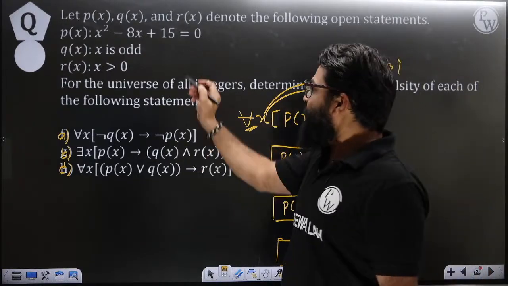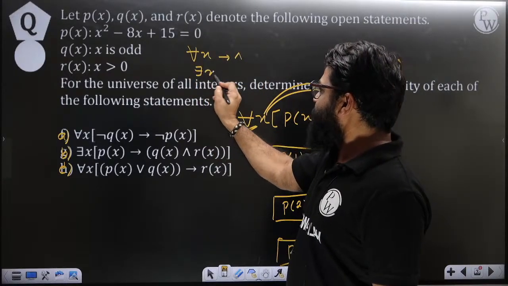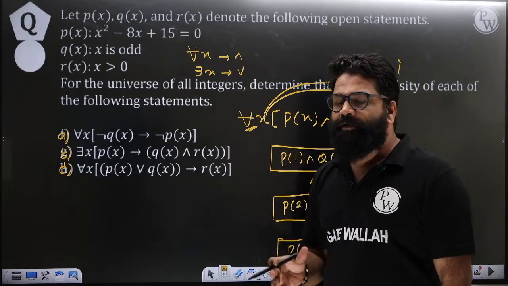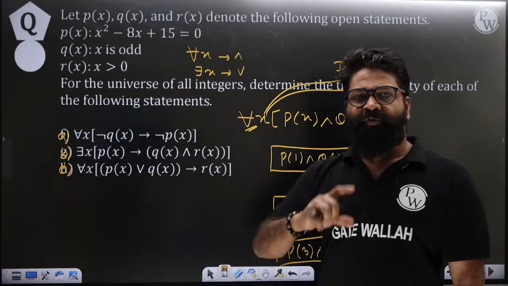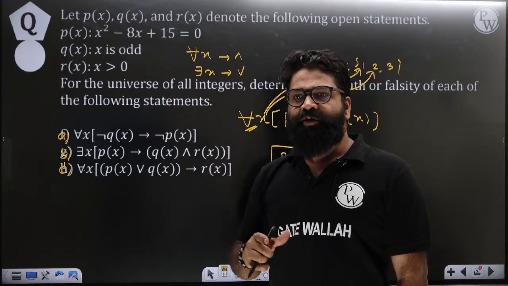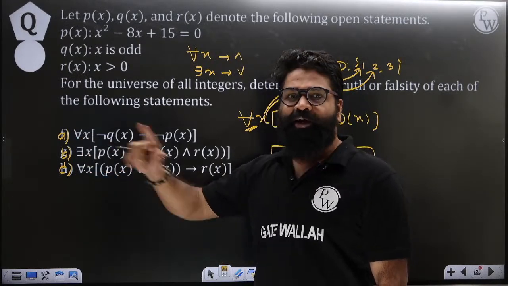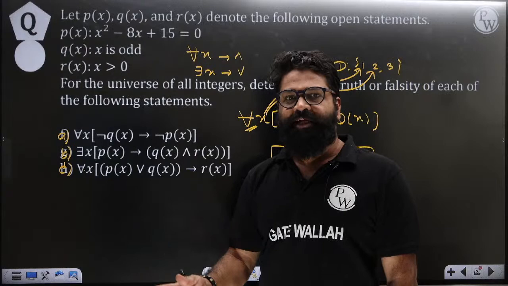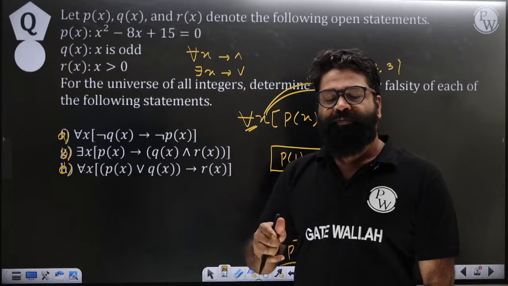Now, what you have to understand is that whenever you have for all inside, you will have the AND condition, and when you have there exists inside, you will have the OR condition. So you have to focus on these things a little bit. Whenever you have a for all of x kind of condition, it is going to be true when each and every element is true. So instead of focusing on proving this statement, try to focus on disproving the statement. When you try to disprove it, it will be very easy with respect to for all of x. So in for all of x, try to disprove a thing.